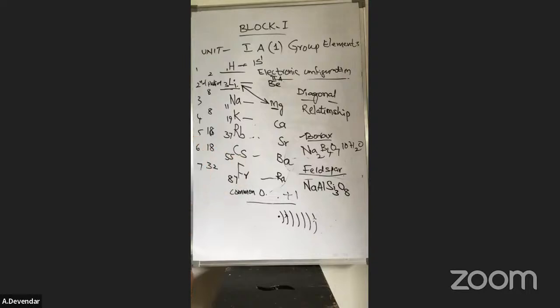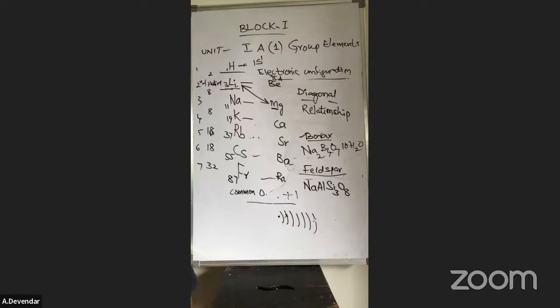Next are the potassium minerals. What are the important minerals of potassium? The next element after sodium is potassium. Why not lithium? Lithium shows anomalous properties, that's why it is not extracted. Sodium and potassium are extracted. The important potassium minerals are carnallite, kainite, schoenite, and sylvine. The carnallite formula is very important: KCl·MgCl2·6H2O, potassium chloride and magnesium chloride.